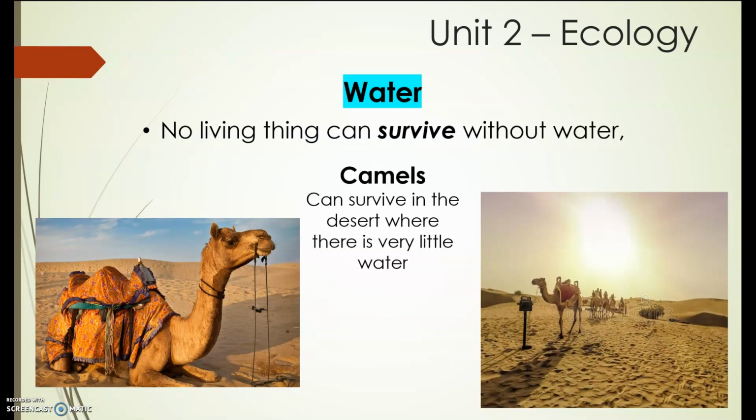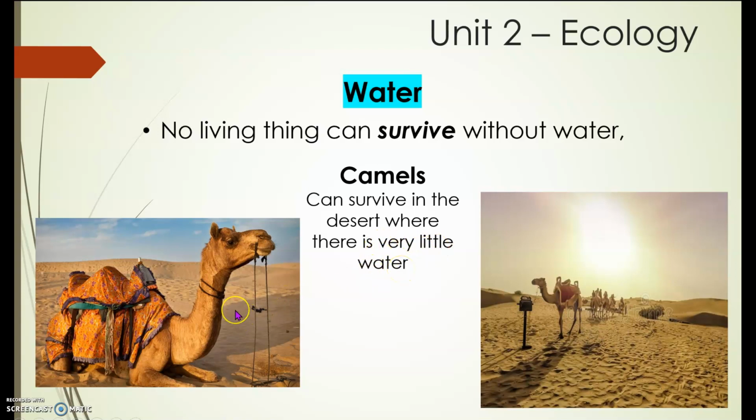Now let's talk about water. No living thing can survive without water. Everybody, no living thing can survive without water. Very good. No one can survive without water, but there are some organisms that can live with very little water.